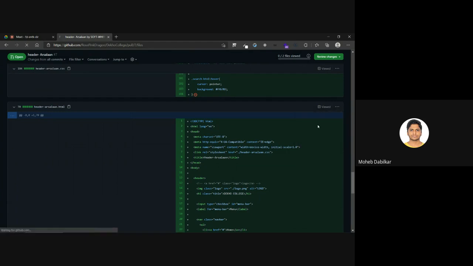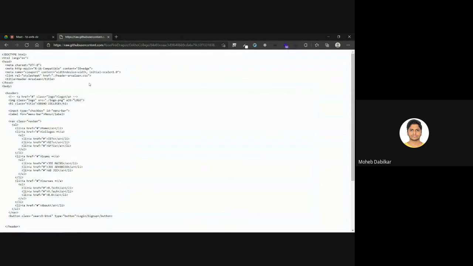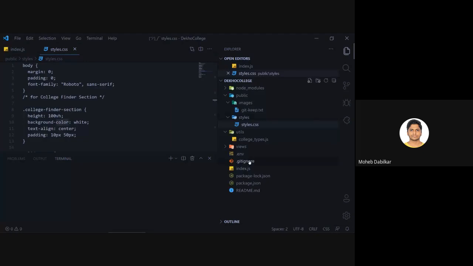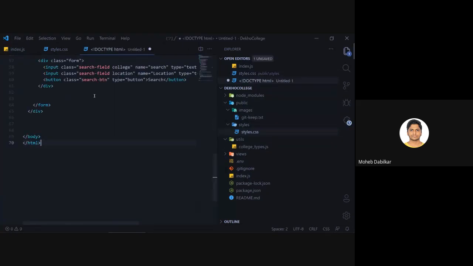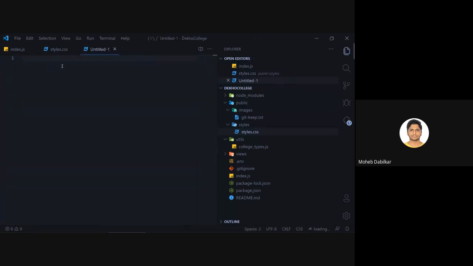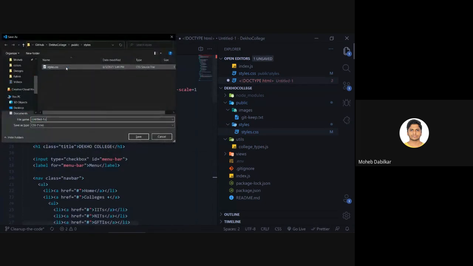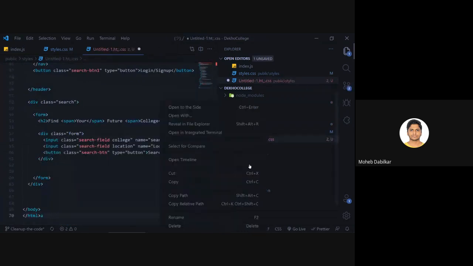Wait, huh? So let me just open it raw. Let's go to code. Okay. So if you move from here now, let me just create a new file for you. So yeah, let's just save it as, not this.